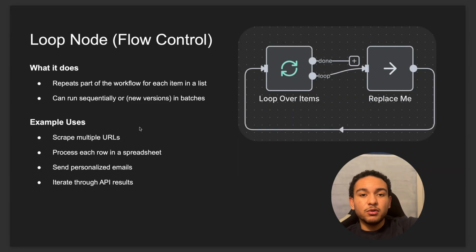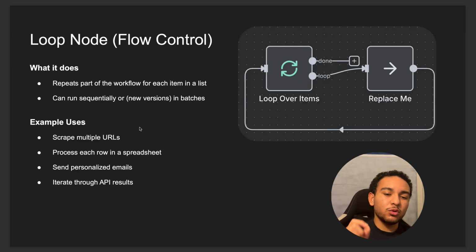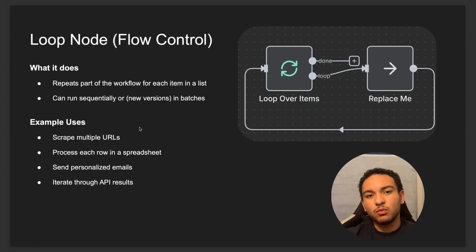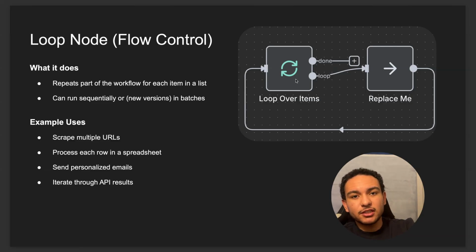So here we move on to the loop node. Now, I personally use this node a lot, and it's really great for going over individual items. The way that N8N works is that it passes items in, and each item gets passed individually technically, but loop over items is really great if you want a whole set of logic to get executed with that one item, and then repeat that process for the next item. You can change the batch size from 1 to 2 to 3 to however many you need. And then once it finishes that process, it's going to loop over again and start the next item.